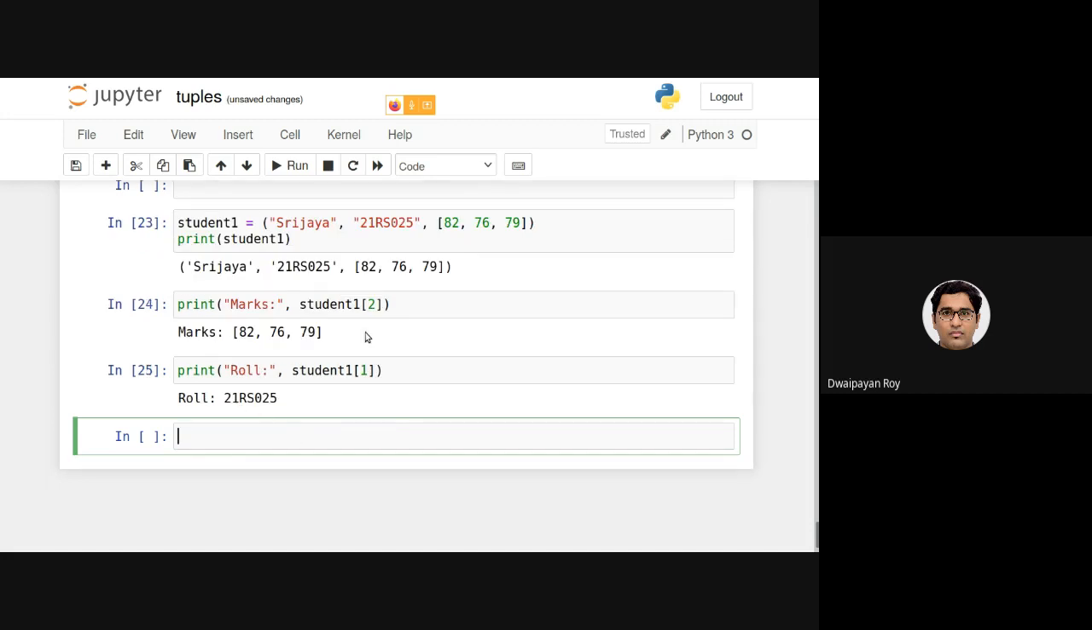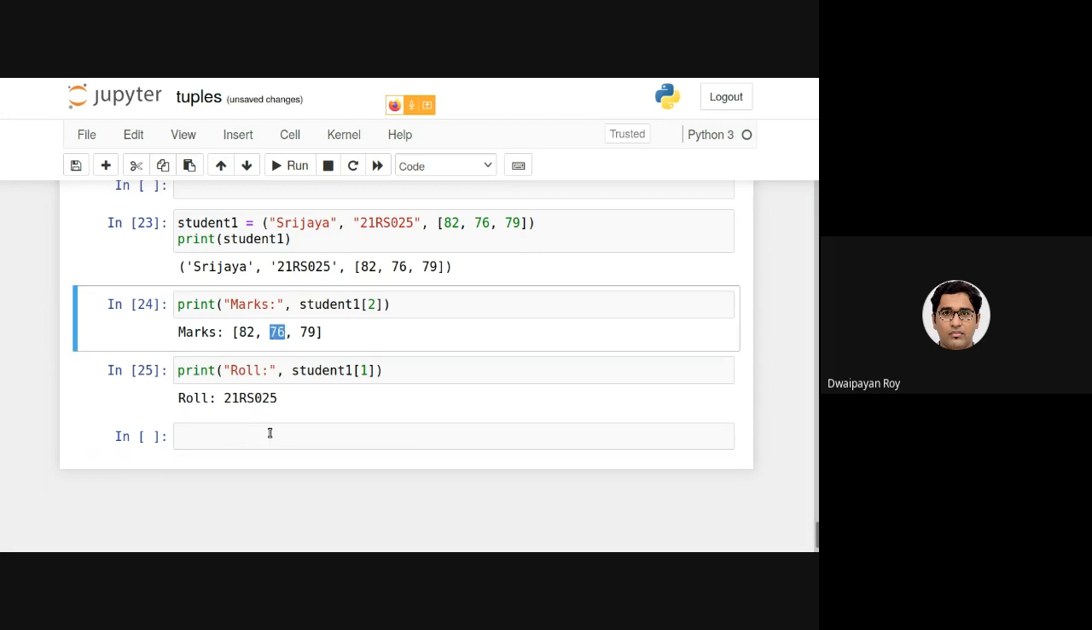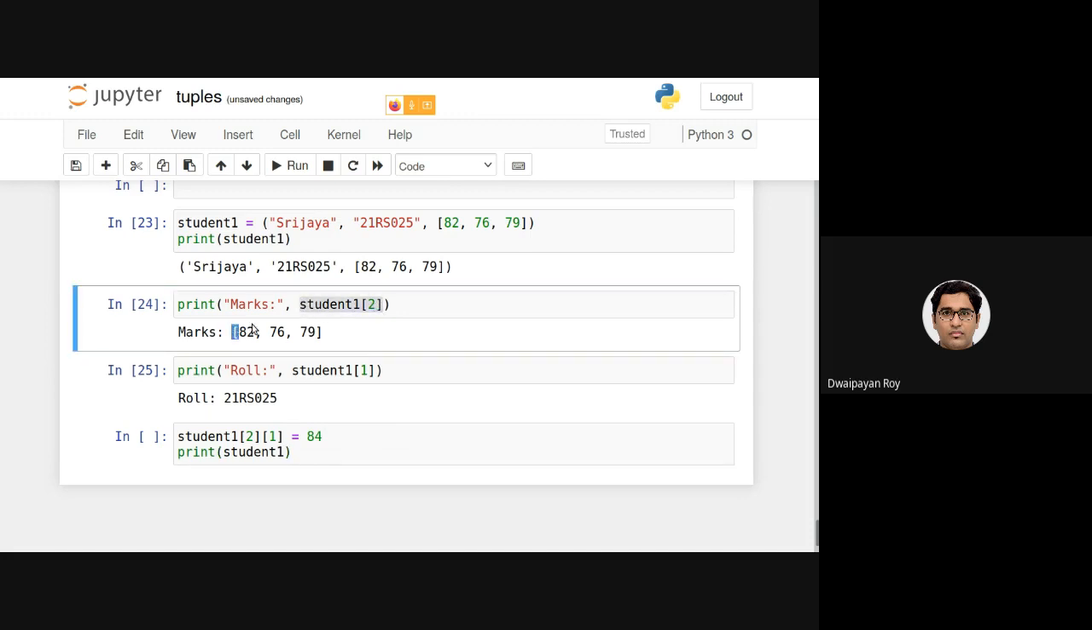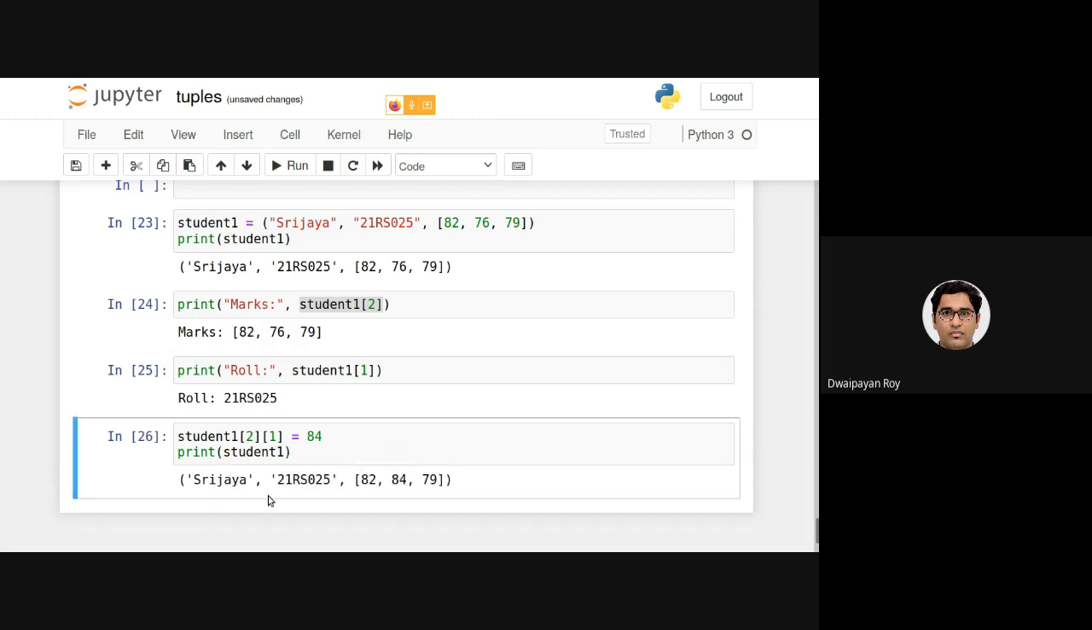Now, what if I want to update the 76? I can simply write this. As we have seen, student 1, 2 is basically this list. And in this list, I want to update this value. Now, if I do this, as you can see, earlier it was Srijoya, roll number, and this set of marks, 82, 76, 79. After executing this statement, it has become 82. The earlier 76 has been updated with 84 and so on.